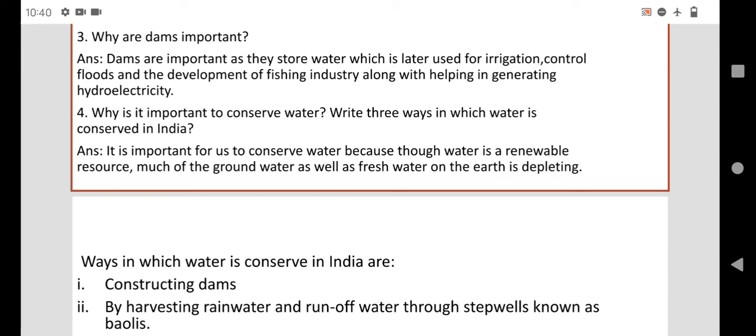The dam water also helps in development of fishing industry, and also dams are used for generating hydroelectricity. What do you mean by hydroelectricity? The electricity which is produced, generated from water is known as hydroelectricity. These are the importance of dams.